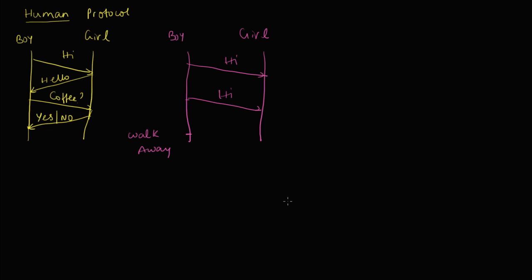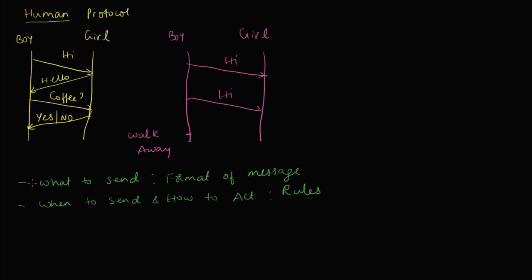So what do you think this human protocol is defining? So it's these things. One is what to send, basically the format of message. This translates to the human language with its sentence structure, so on and so forth. The other thing that it defines is when to send and how to act. If you see, the boy has asked the question, do you want to go for a coffee, only after he got a response from the girl which showed that she was interested in him. Similarly, the boy walked away only when he concluded that the girl was not interested in him. So these are the rules of the protocol, when to send a message or how to act based on the contents of a message.